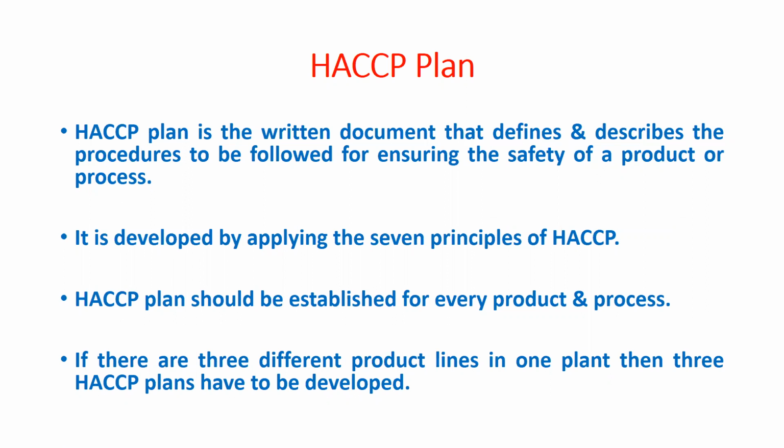Suppose we have a processing plant manufacturing different varieties of product. For every product we must have a HACCP plan. For example, if there are 3 different product lines in one processing plant, then 3 different HACCP plans have to be developed.